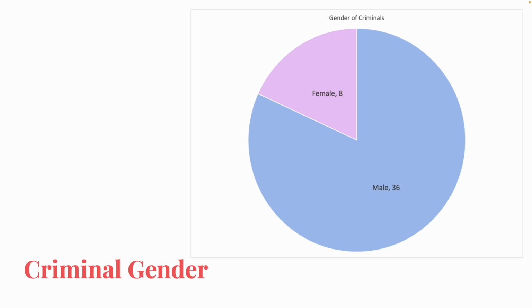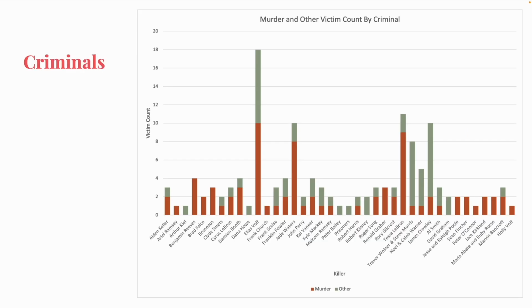To start off, across the whole show, there have been 44 people who committed a crime. This season saw 4 female criminals, which is half of that total count across 4 seasons. There's been 8 women and 36 men. Looking at the criminals individually, these are their victim counts sorted by murder victims and victims of other crimes who survived. At least for a little bit.